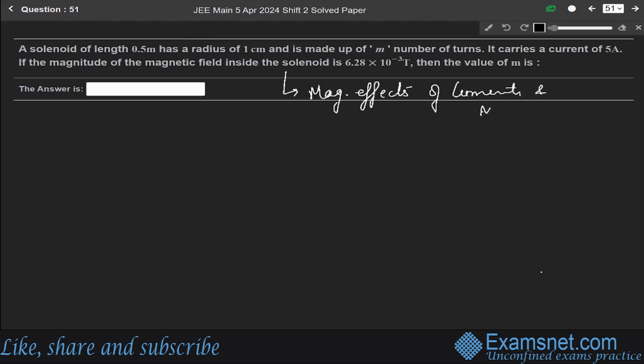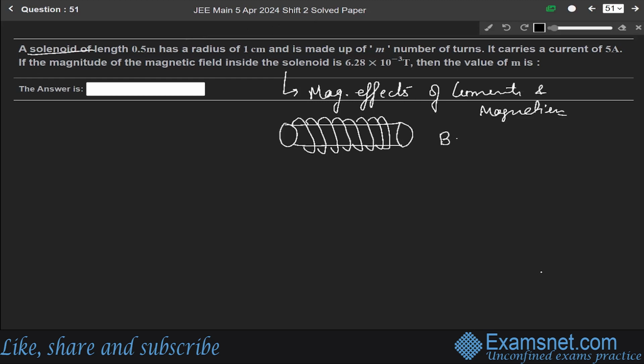Okay. So in this question, we are given a solenoid. The solenoid looks like this. These are the number of turns of the coils over this solenoid. And the magnetic field of this solenoid is given as B equals mu naught N into I, where N is the number of turns per unit length.